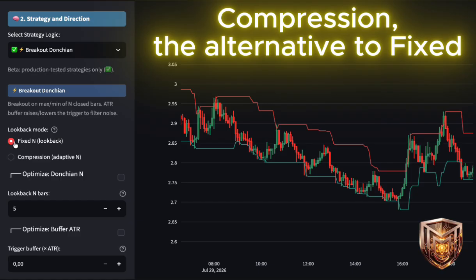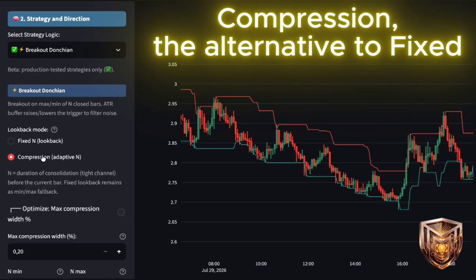With compression, N is recalculated every bar. It starts from min N and stretches as long as the range stays under the threshold. As soon as it would exceed it, it stops there.